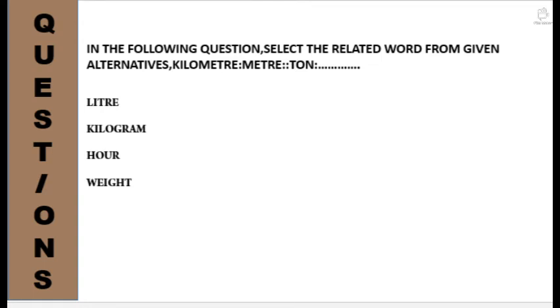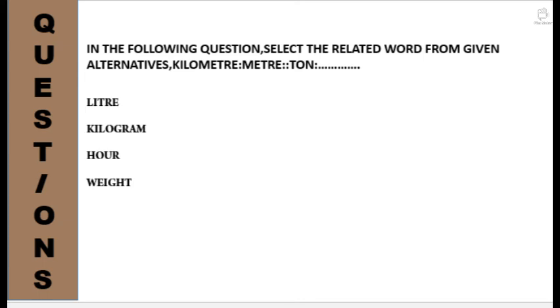Now moving on to the last question. In the following question, select the related word from the given alternatives. Kilometer, meter, so ton. We should analyze the pair of words originally given, kilometer and meter. We can say both are units used for measuring distance. Likewise, ton and the other word will also be for weight measurement. So we have weight and kilogram.